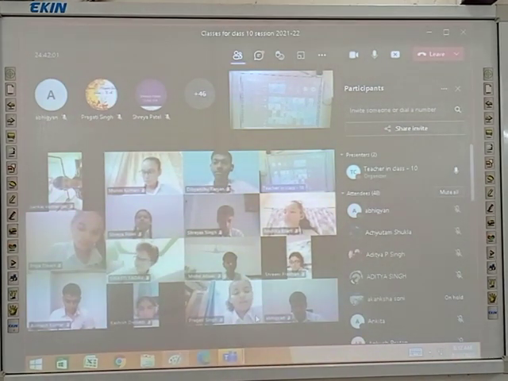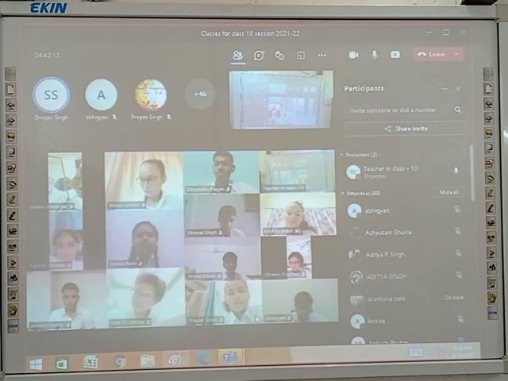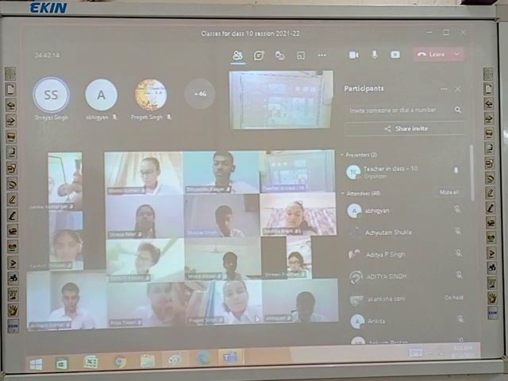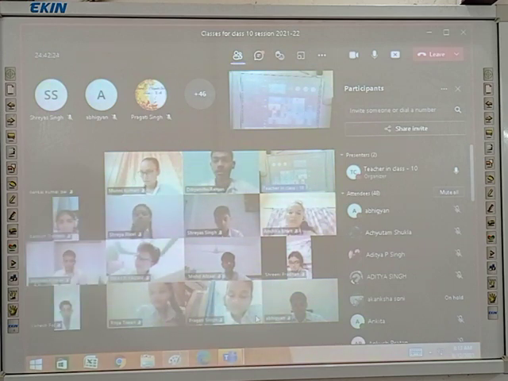AD is the median of triangle ABC, and D is on BC, so it divides the side BC into two equal halves. Divyanshu Ranjan, why D is the midpoint of BC?